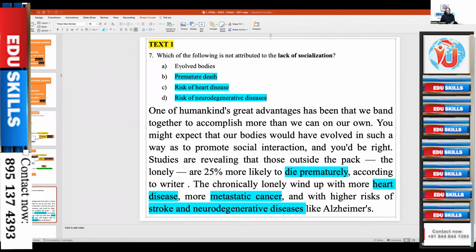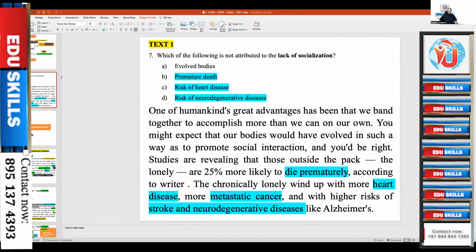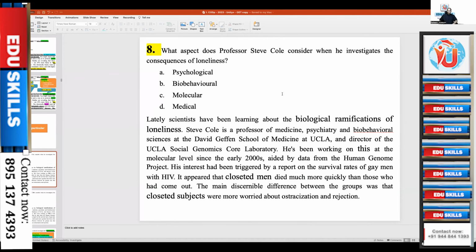If 3 generic names and 1 brand name is there, whatever is given 1 will be the right answer. Is that clear? Yes, sir. That's how even without reading, you can conclude the answers if you know the options. In such questions, definitely you can get into that cause and effect. Now, comparison and contrast.